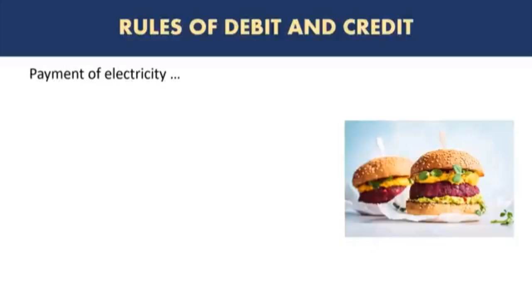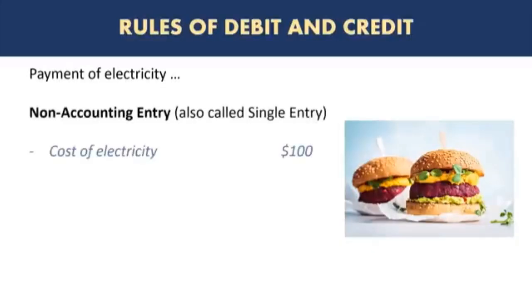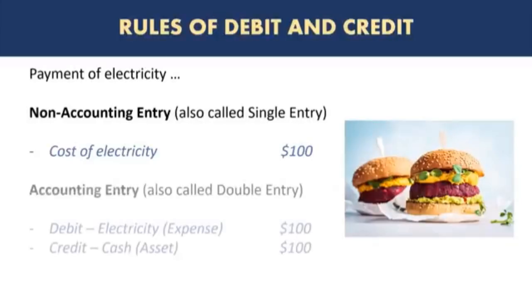Now let's look at the second example, which was payment of the electricity bill. So again, a non-accountant will record a single line showing cost of electricity, $100. But an accountant will record it as debit electricity, which is an expense, $100, and credit cash because cash is paid out. So there is a decrease in cash.